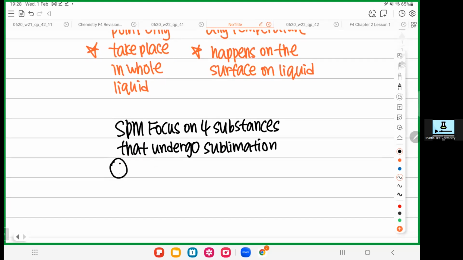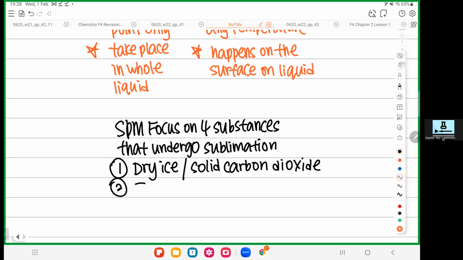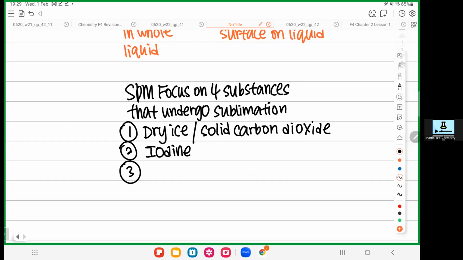Okay, the first one is dry ice. Dry ice, another name is solid carbon dioxide. So actually dry ice is carbon dioxide in solid form. The second one is iodine. The third one is ammonium chloride. Do you need to memorize the name? No need lah.